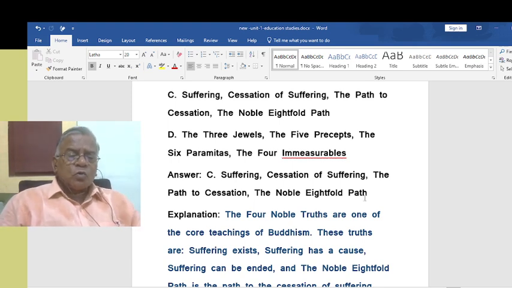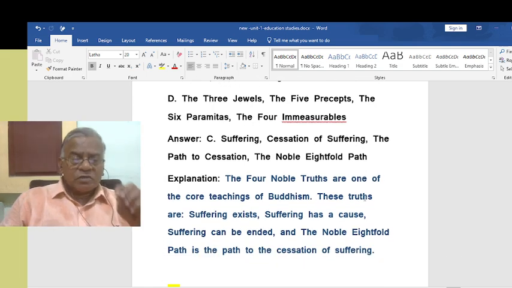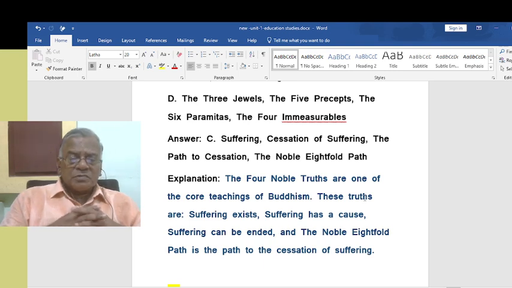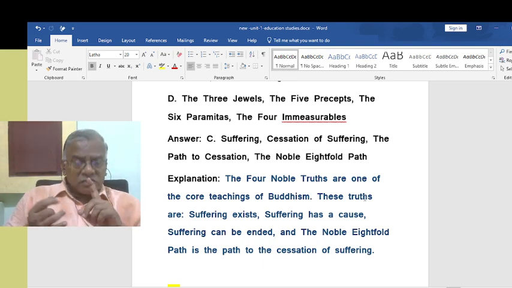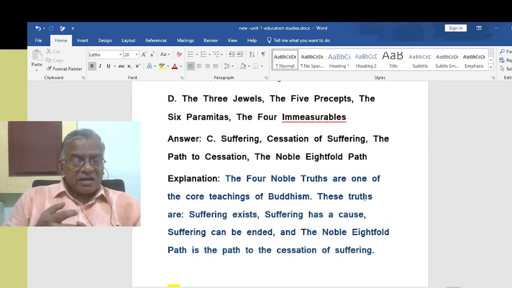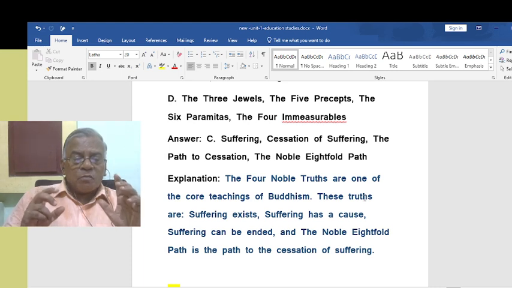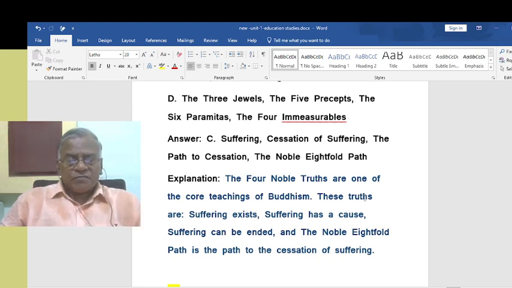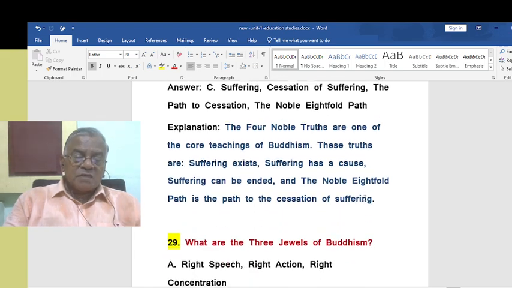The four noble truths are one of the core teachings of Buddhism, very important teachings of Buddhism. These truths are: suffering exists, suffering has a cause, suffering can be ended, and the noble eightfold path is the path to the end of suffering, cessation of suffering.